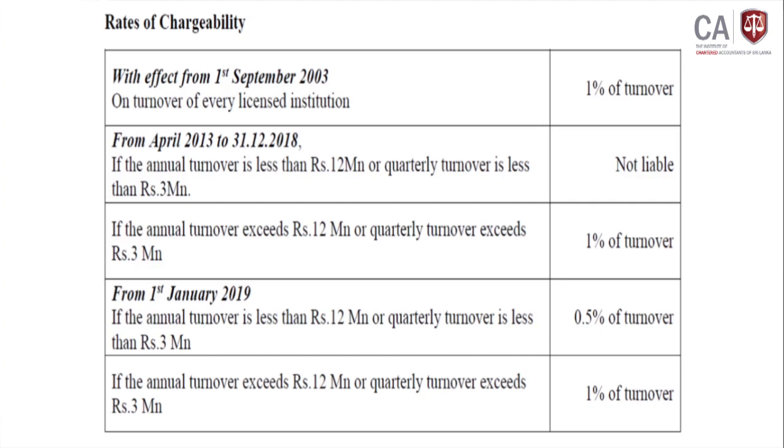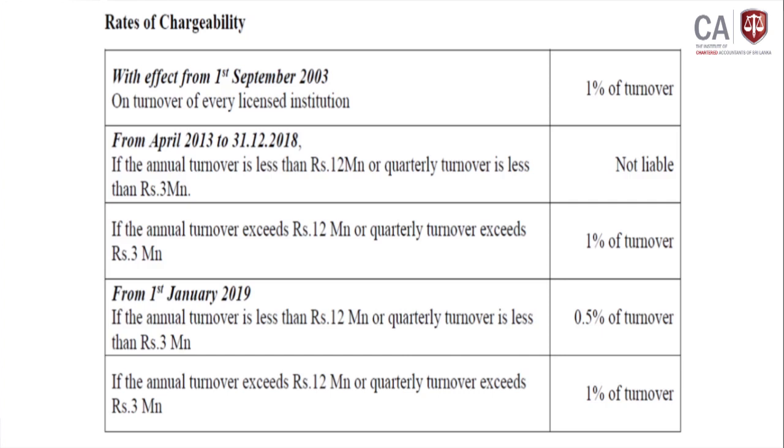Then from April 2013 to 31st December 2018, if the annual turnover is less than 12 million, or quarterly turnover is less than 3 million, there is no chargeability. If turnover is more than 12 million per annum and 3 million per quarter, then 1% of the turnover is charged.